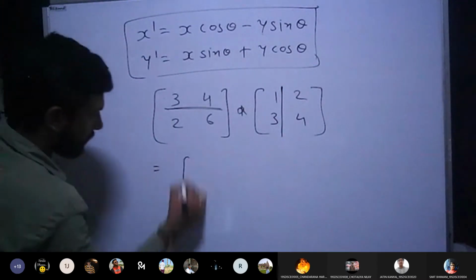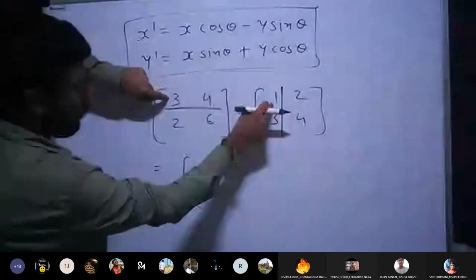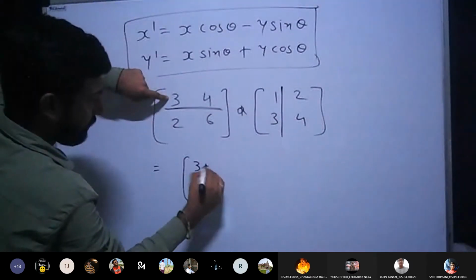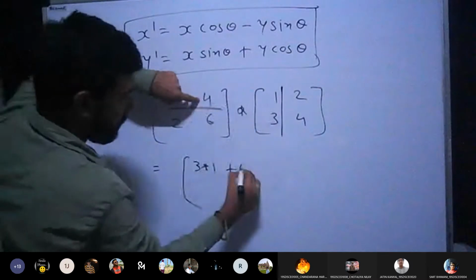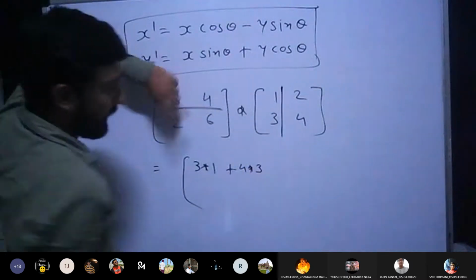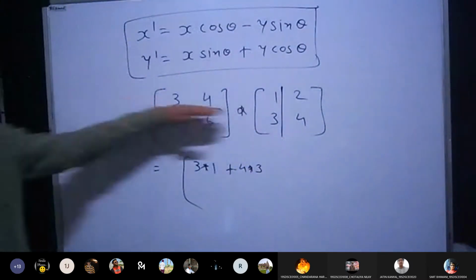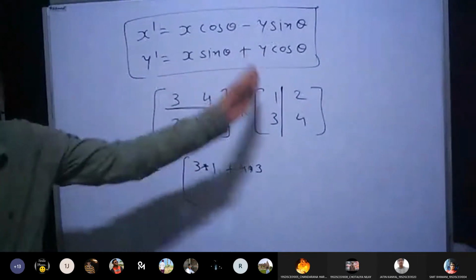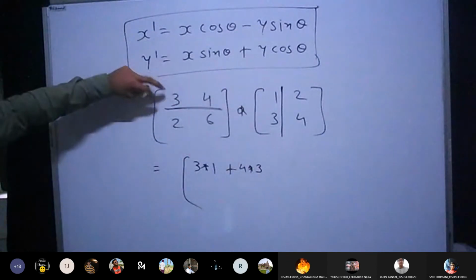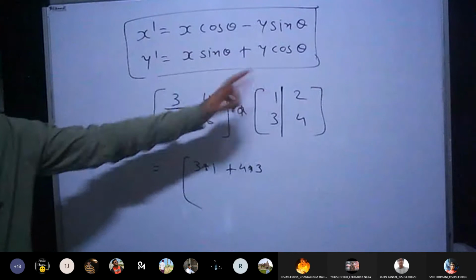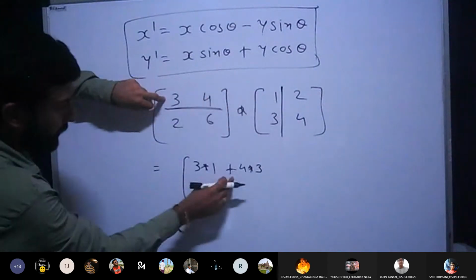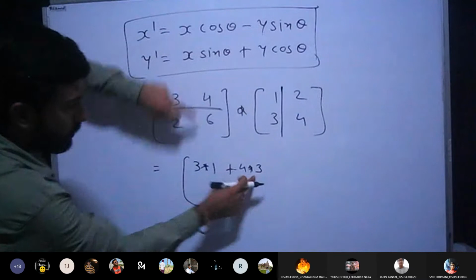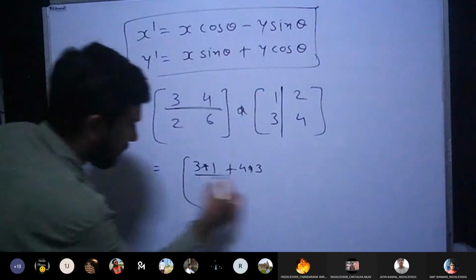What you can do? You need to multiply this 3 with 1. So 3 into 1 plus 4 into 3. Again I am repeating. Start with row and column: first row with first column. Multiply each digit, and after multiplying, add everything. So 3 into 1 plus 4 into 3 gives the first element.